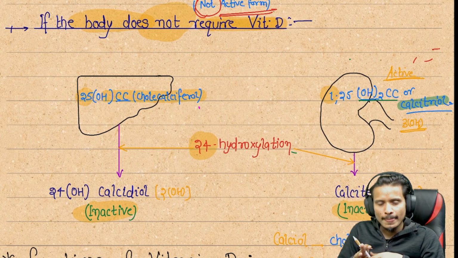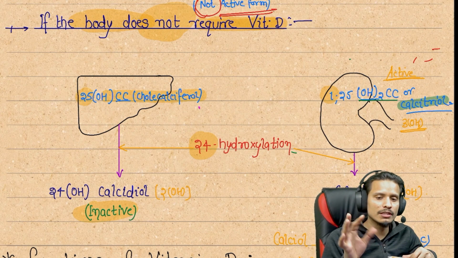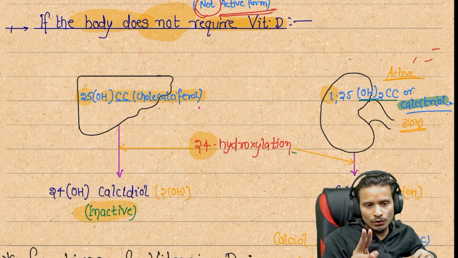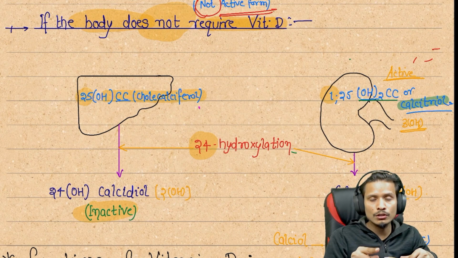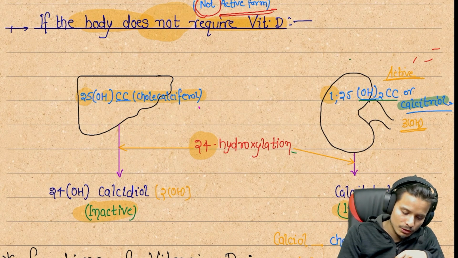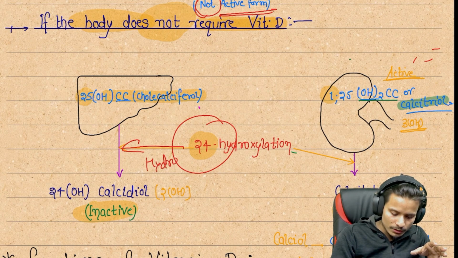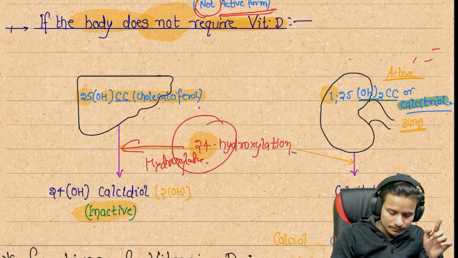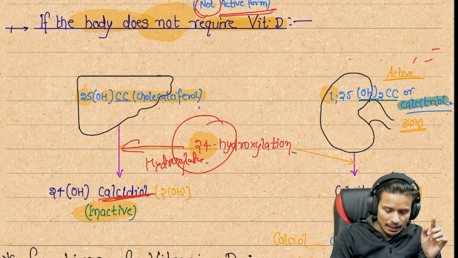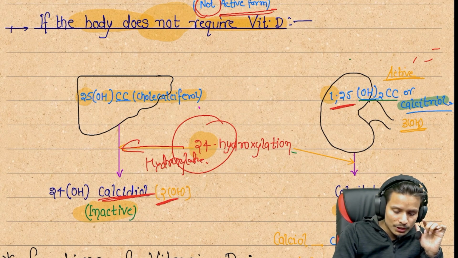Now imagine in the liver, as I already told you, hydroxylation happens at the 25th position. It means two hydroxyl groups, so the name is calcidiol, and now we do one more hydroxylation at the 24th position. The name is still a diol, but the hydroxylation is done at the 24th position, not the first position.